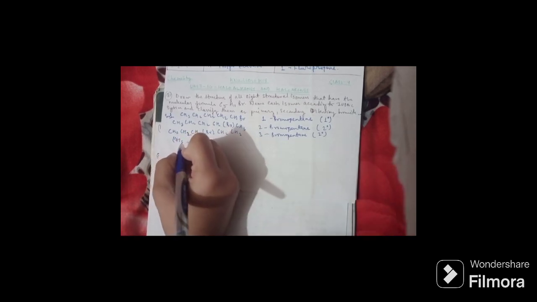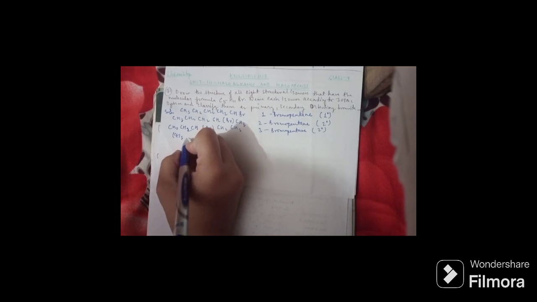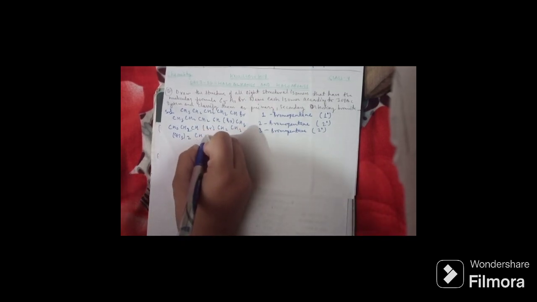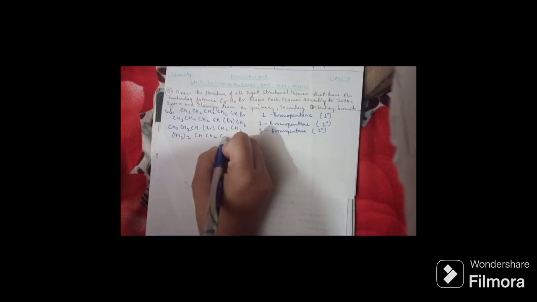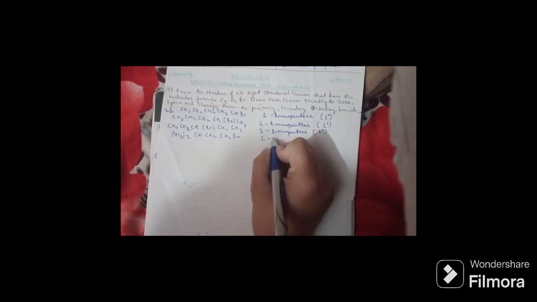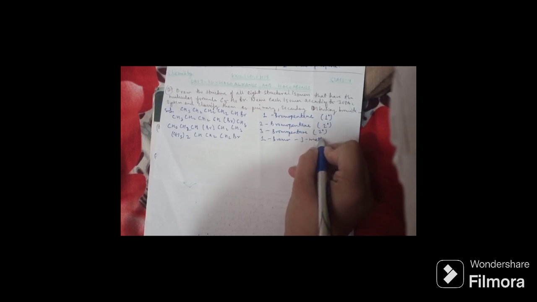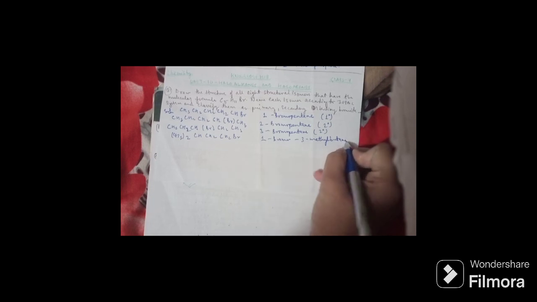Now (CH3)2CHCH2CH2Br. This is 1-bromo-3-methylbutane, and this is your first degree, that is primary.